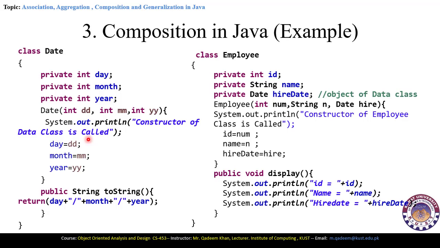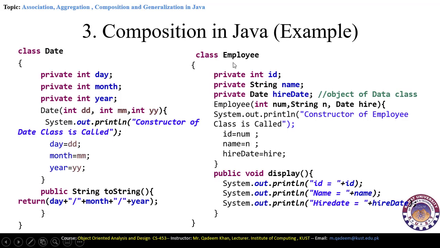So here we are calling the constructor of the Date class. In the constructor, we are going to call the parameterized constructor. So that's why we are assigning the declared parameters inside the constructor to the actual variables. Then we have a public String toString and return day, month, and year. This is a function which will return the day and month and year that is passed in the constructor.